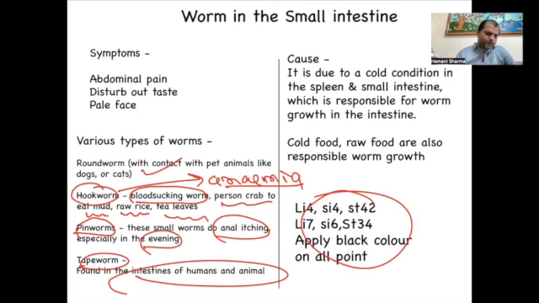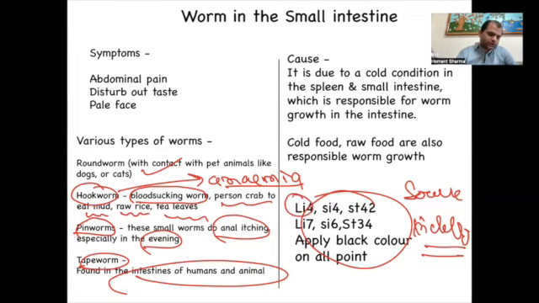So when the person has worm, we put black color on the source point and the cleft point. We are taking these three organs: large intestine, small intestine, and stomach.